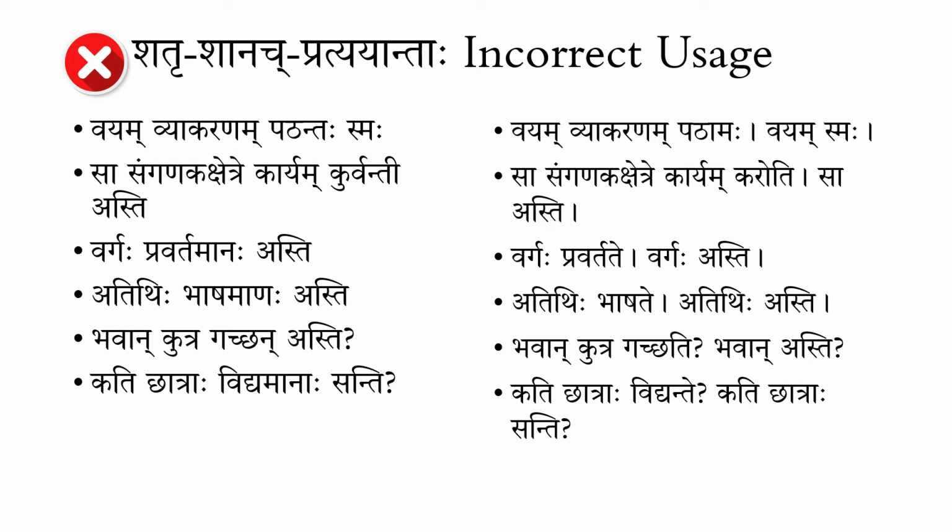That patantaha is a visheshanam to vayam, and we convert that into a kriyapadam, it becomes pathamaha. And the second sentence, because there is a smaha there, becomes vayam smaha, means we exist, we are. So the first part says vayam vyakaranam pathamaha, we read or we are reading the grammar, and the second sentence becomes vayam smaha, we are.